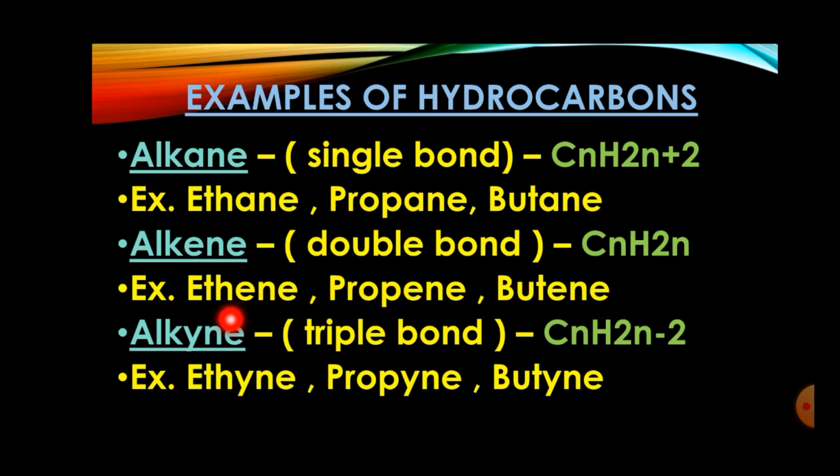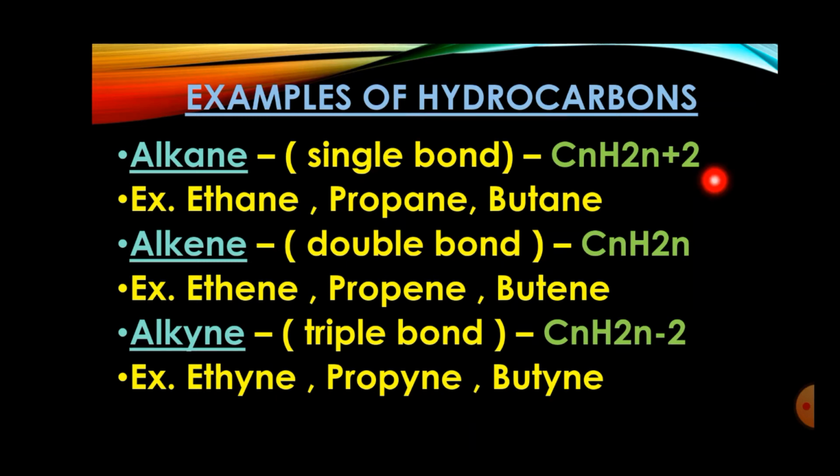Now we'll see the next, alkyne family. Alkyne family is that hydrocarbon which contains triple bond, and the general formula is CnH2n minus 2. Example for alkyne is ethyne, propyne, butyne, and so on. It depends on how many carbons you are using.